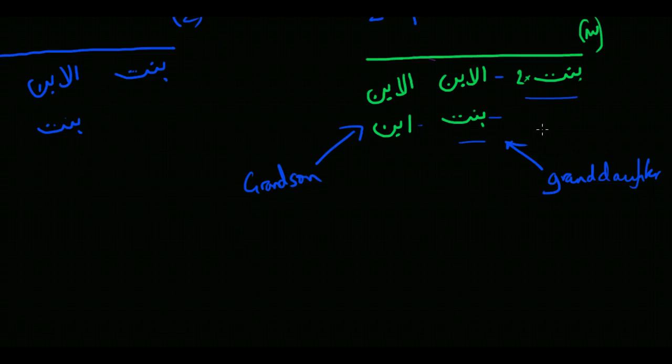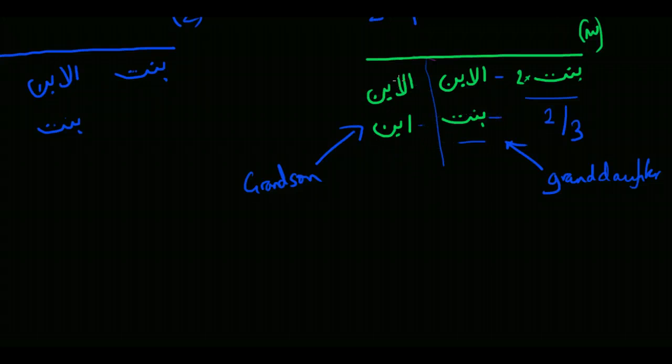So let's consider this. We know that two daughters receive 2/3 of the estate, and we know that usually, if we ignore for a moment the grandson, if this was the only situation, i.e. there were two daughters and a granddaughter, we've just learned that the granddaughter would be deprived.